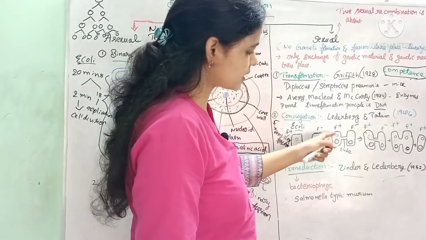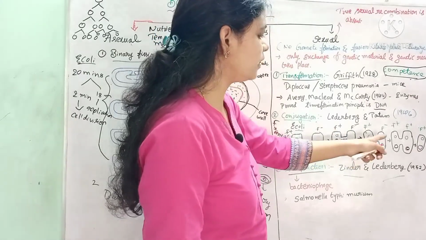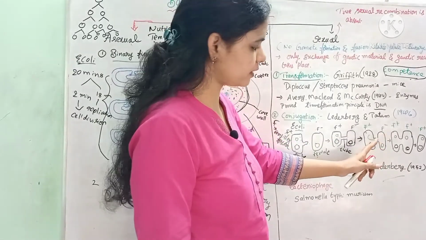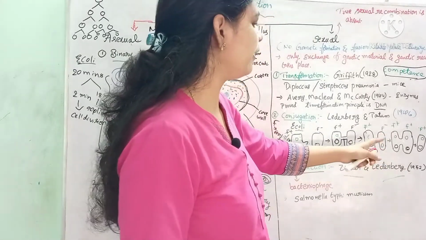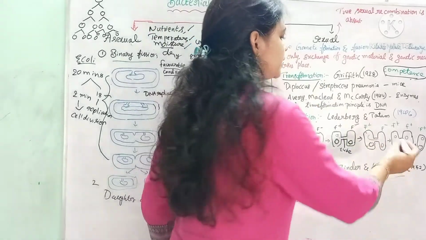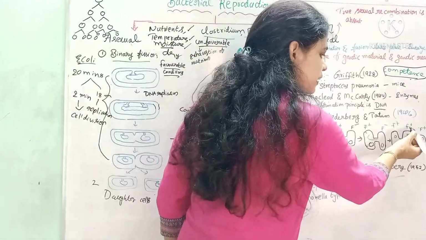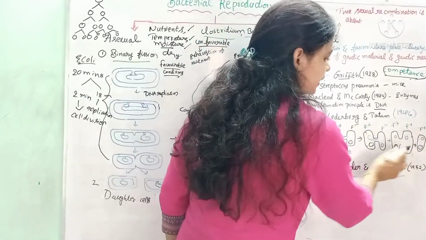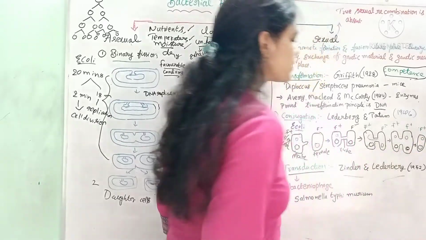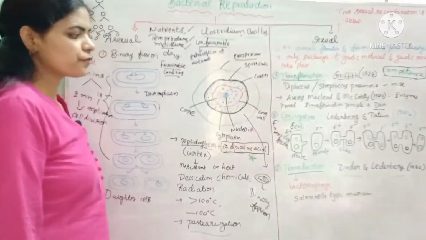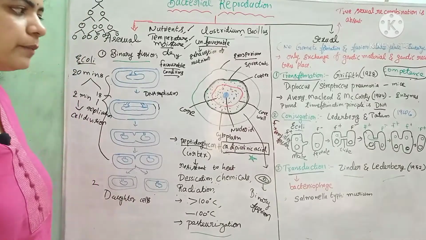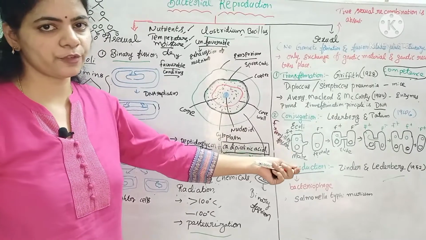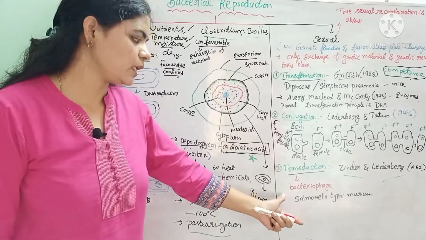The plasmid replicates, and only the replica is sent, so the F plus does not lose its F factor. After getting that factor, the F minus also becomes F plus, and finally the conjugation tube separates. This transfer of genetic material from one bacterium to another through the conjugation tube is called the conjugation process.